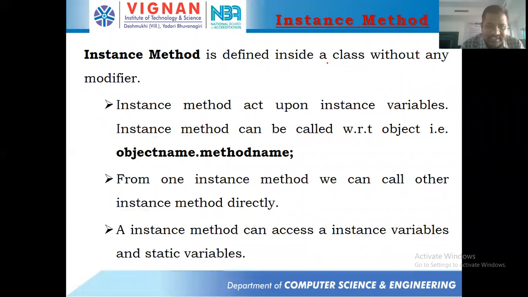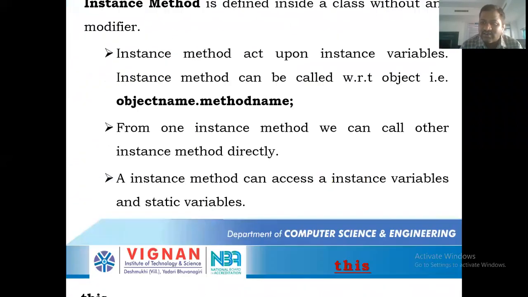It is very simple. An instance method, which is defined inside a class without any modifier, can be considered as an instance method. And next, instance method can access instance variables and static variables. This instance method can be called with respect to an object, and from one instance method we can call another instance method. Okay, is it clear for everyone?